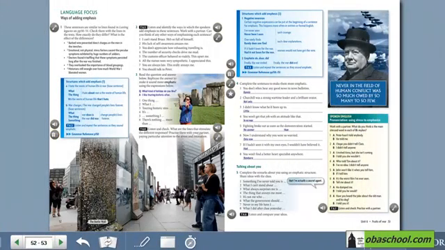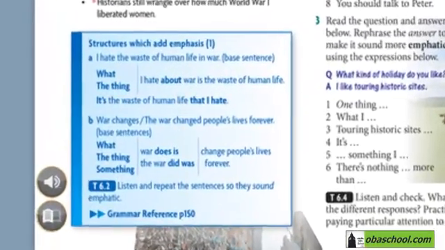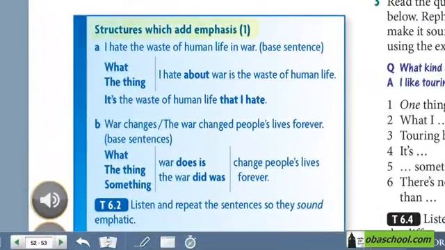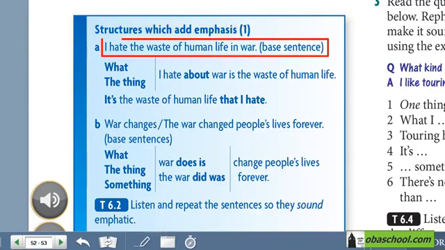Let's open the book on page 52 to work on the language focus part of this unit. Structures which add emphasis 1. In this grammar spot, we're going to talk about structures we can use to add emphasis to a sentence. I hate the waste of human life in war. We're going to use this sentence as the base sentence.